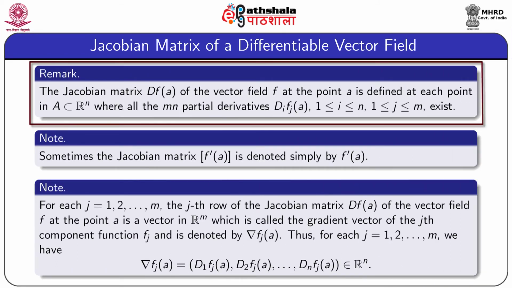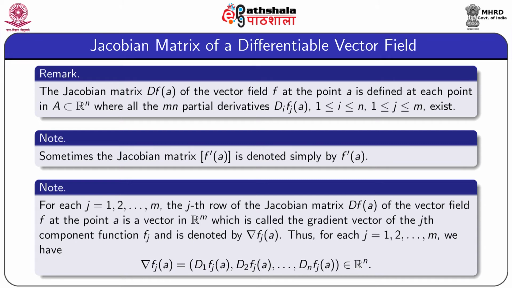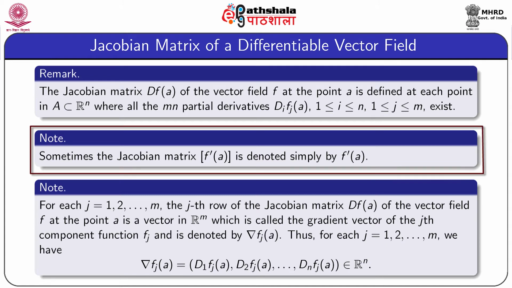One remark here: the Jacobian matrix DFA of the vector field F at the point A is defined at each point in the set capital A where all the mn partial derivatives Di FjA exist. Here the range of i is from 1 to n, and the range of j is from 1 to m. Sometimes the Jacobian matrix is denoted by F dash A.